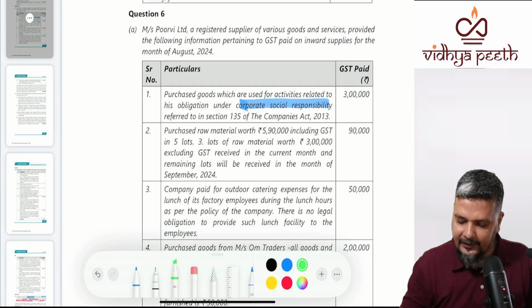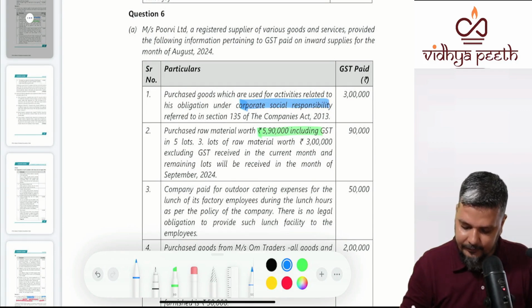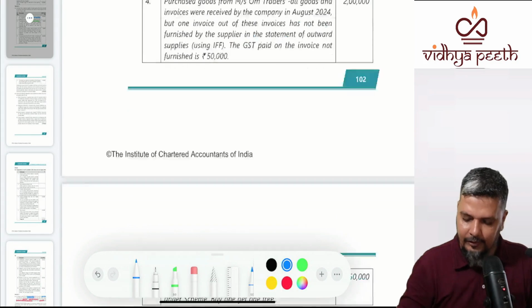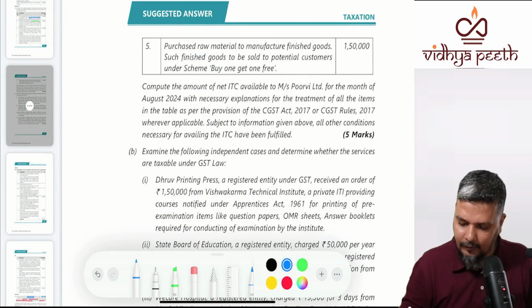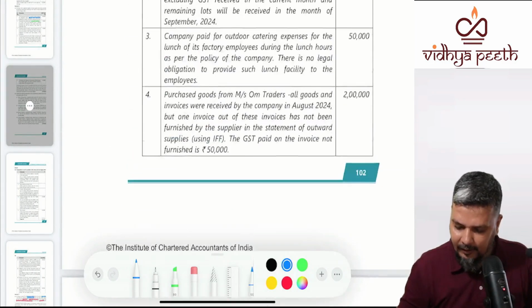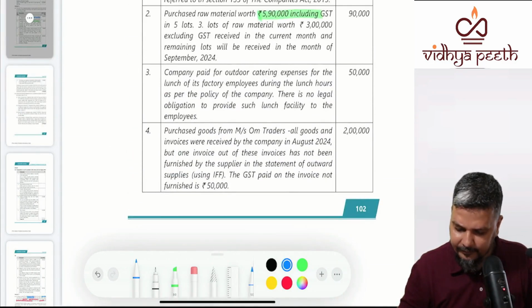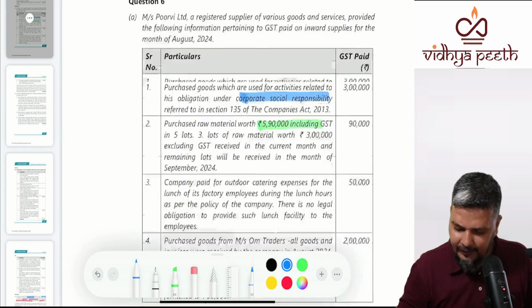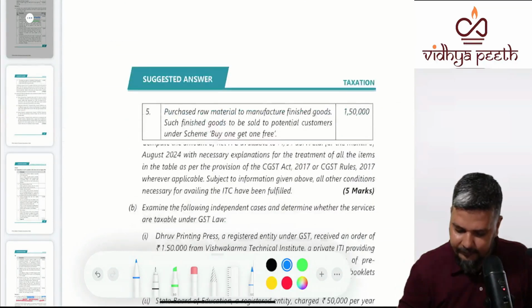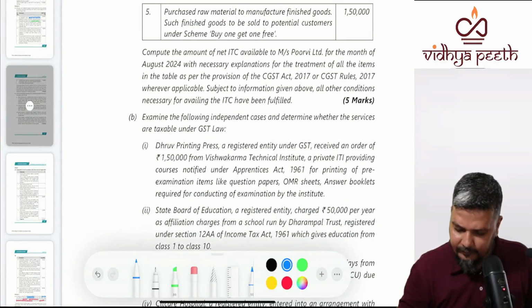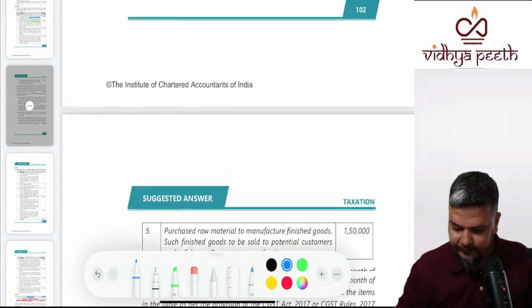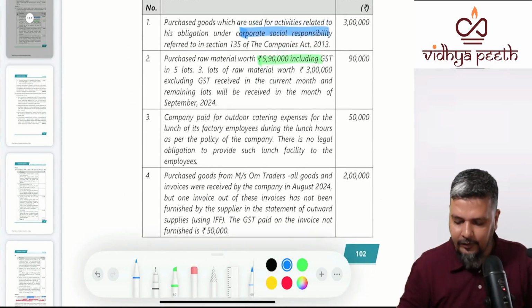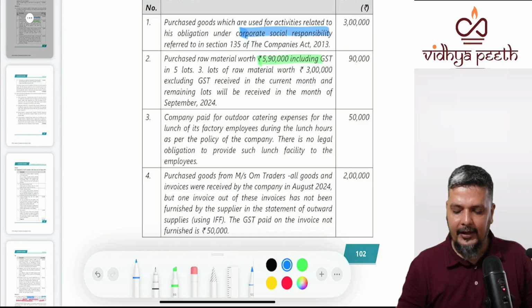Next, goods purchased in lots, 5,90,000 including GST. So what is the GST amount? The question would be giving the rate of tax. Is it not giving the rate of tax? If it is not giving the rate of tax, it is a bad question. Normally, the question will give the rate of tax. Okay, not required. Why is it not required?